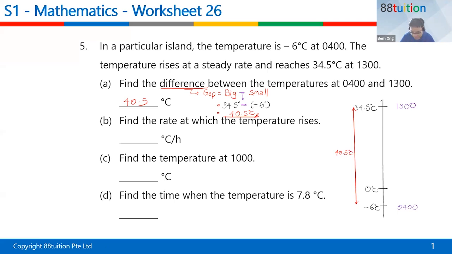From 34.5 to 0 is 34.5, and 0 to -6 is 6. So 6 plus 34.5 is 40.5. The gap is 40.5, which is correct. That's the meaning of looking for the gap. Okay, digest a little bit.